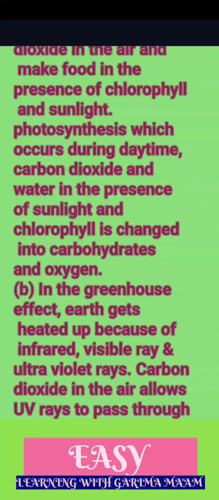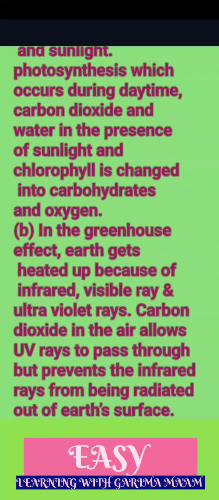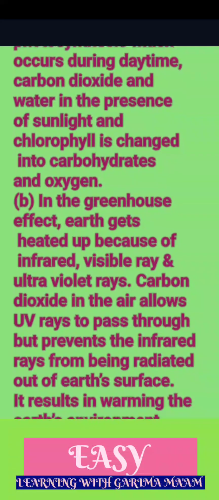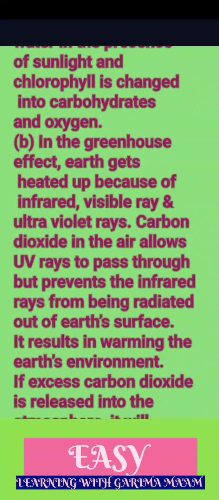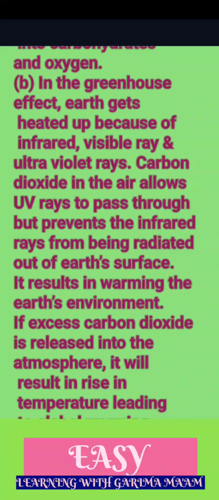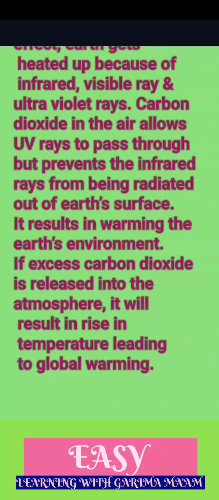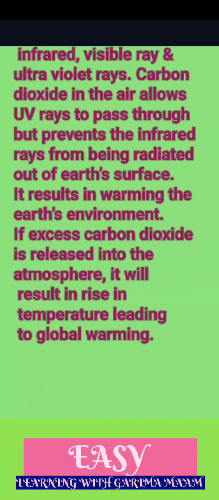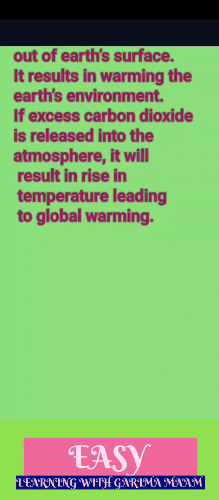Carbon dioxide and water in the presence of sunlight and chlorophyll is changed into carbohydrates and oxygen. B. In the greenhouse effect, Earth gets heated up because of infrared, visible rays and ultraviolet rays. Carbon dioxide in the air allows UV rays to pass through, but prevents the infrared rays from being radiated out of Earth's surface. It results in warming the Earth's environment. If excess carbon dioxide is released into the atmosphere, it will result in rise in temperature, leading to global warming.